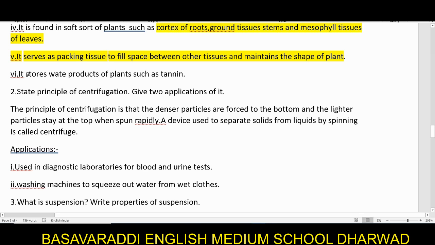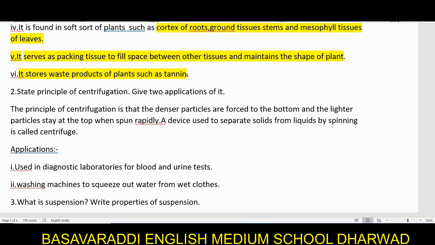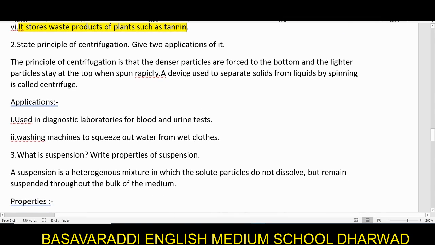It stores waste products of the plant such as tannin. Sometimes during the food synthesis, there will be synthesis of some byproducts, not waste products as such, the byproducts. So this parenchyma tissue stores those byproducts in them. Alright, understood this one? Now fine, let's go with the next question.